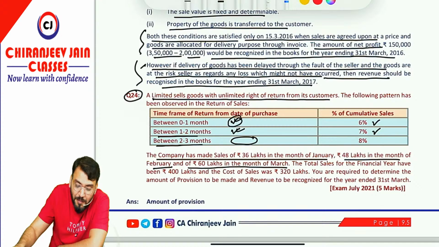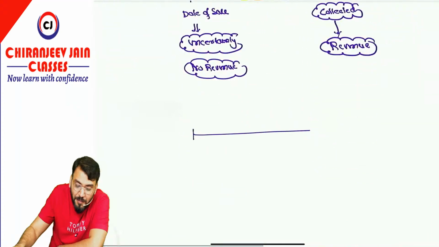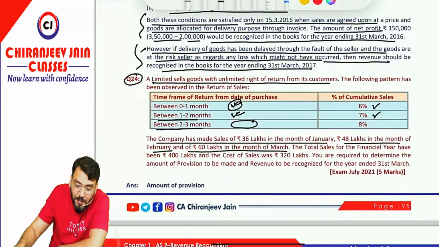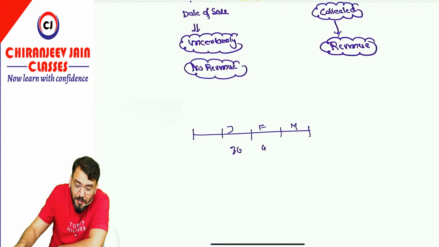Just try to understand what they want to say. I will explain this way. Jan, Feb, March. Jan how much sales? It is 36, 48, 60. So can I say this will come in the 0 to 1 month category? Because if you assume that sales has been done here, then within 1 month, correct? Are you getting what I am saying?